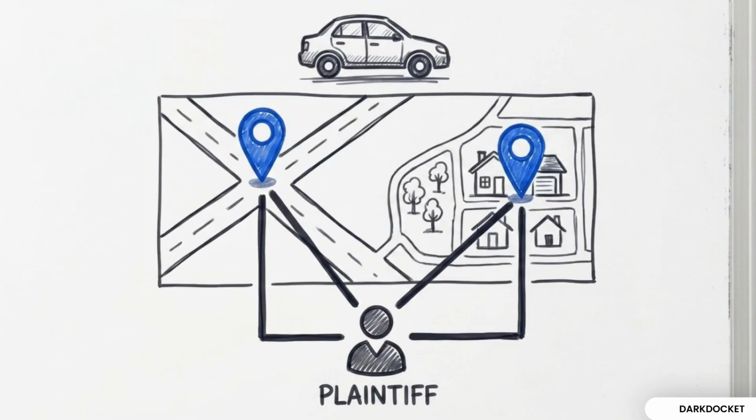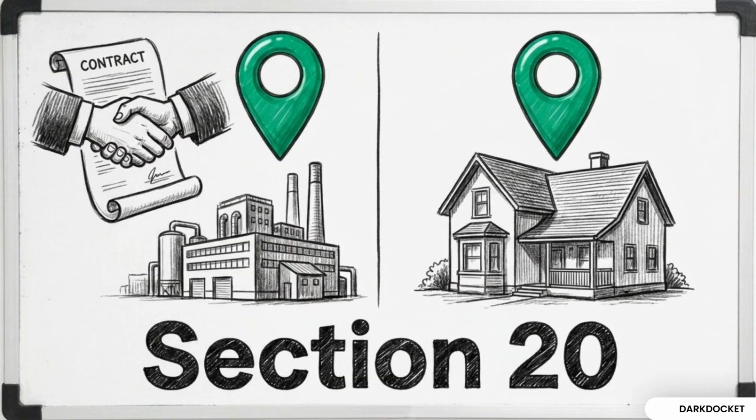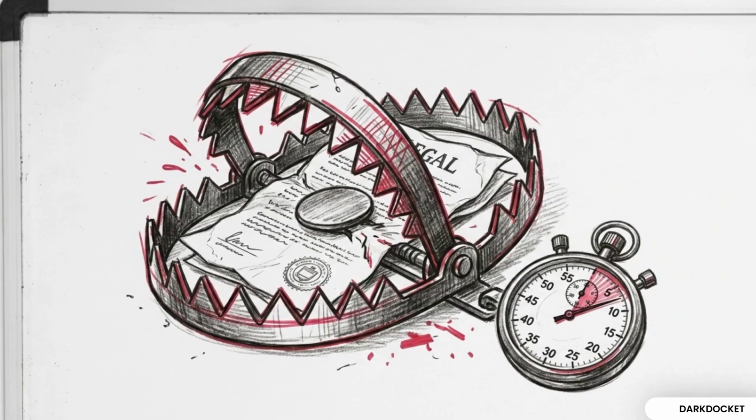Section 19 governs movable property and torts, allowing the plaintiff to choose between where the wrong happened or where the defendant lives. For contracts and general disputes, Section 20 allows filing where the cause of action arises or where the defendant resides. Note the Section 21 trap. Any objection to the place of suing must be raised at the earliest possible opportunity, or it will be waived.